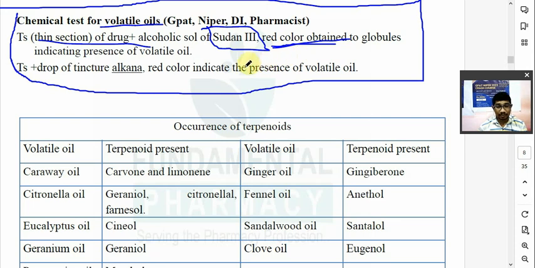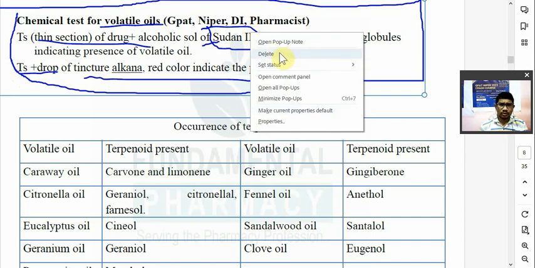तो ऑयल ग्लोबुल्स होंगे आपके लीफ में या फिर आपके पील में या फिर आपके जो भी फ्रूट है उसमें, it will appear as red color, Sudan red. Important. Then another test is TS of your drug, a drop of tincture of alkanna. Tincture of alkanna लेना है, you will get again a red color, due to presence of volatile oil. So ये दो टेस्ट है, इम्पोर्टेंट टेस्ट है.